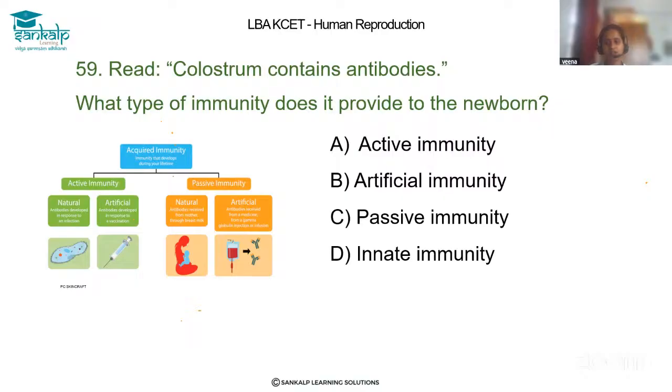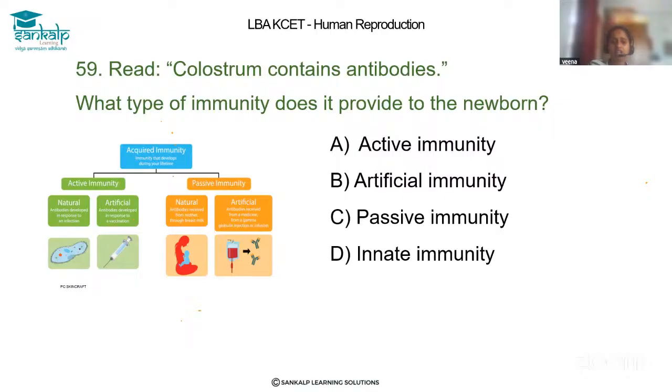So here you should know the different types of immunity. In acquired immunity there are two types, active immunity and passive immunity. In both active as well as passive immunity there are again two types, natural and artificial. Just understand what we mean by active and passive. Active means the immunity is already there in our body. Passive means the immunity does not exist in our body, it is supplied from the outside.